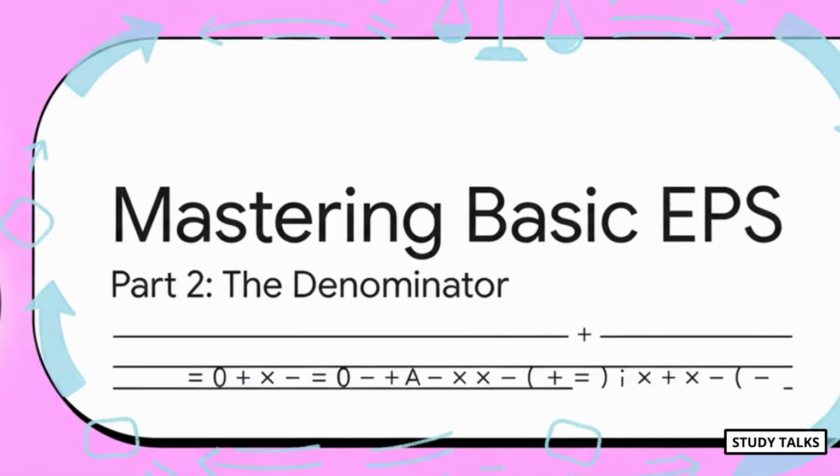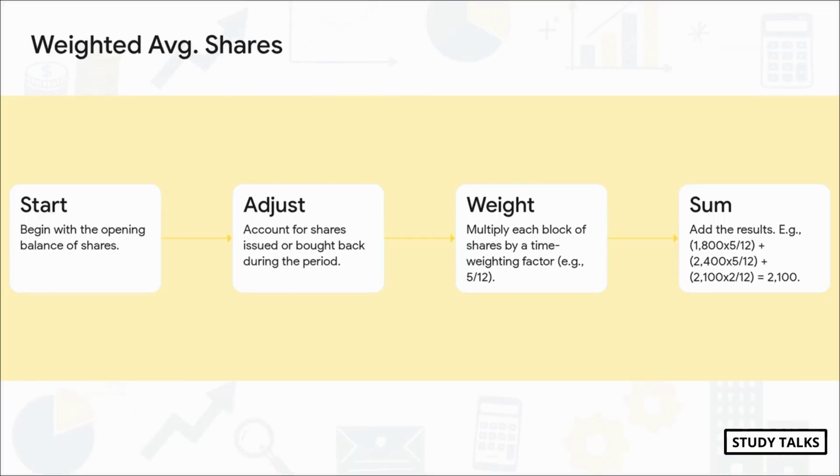Awesome. We've nailed the numerator. Now let's move on to the denominator. This is where things get really, really interesting with this whole concept of weighted averages. See, we don't just grab the number of shares at the end of the year. That wouldn't be fair. We use a weighted average. Think of it like this. A share that has been around for the entire year should count more than a share that was just issued last month. It just makes sense, right? So we weight each share based on how long it was actually outstanding during the year. As you can see in illustration 1, you can calculate it period by period, or you can do it by adjusting the opening balance. Both ways will get you to the same correct answer, which is 2,100 shares.